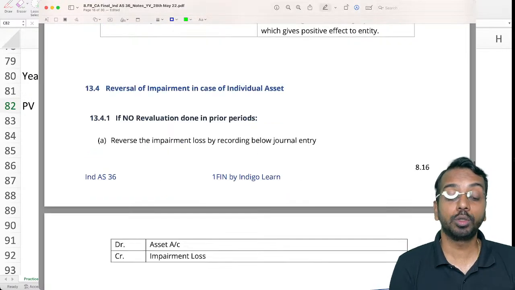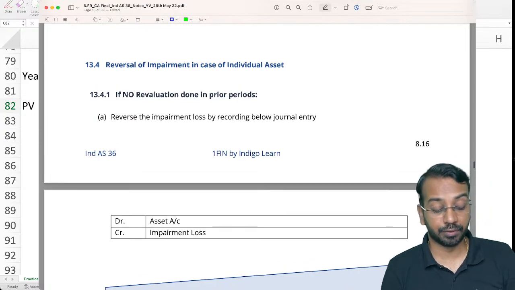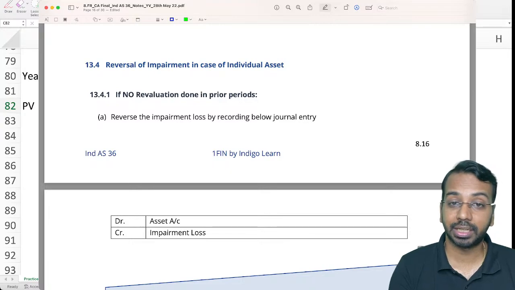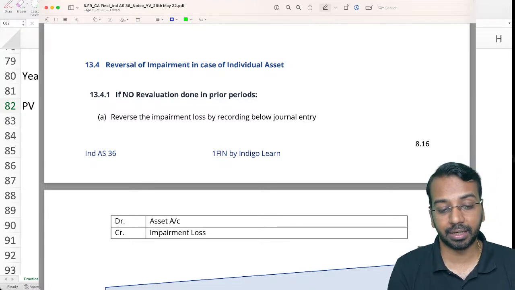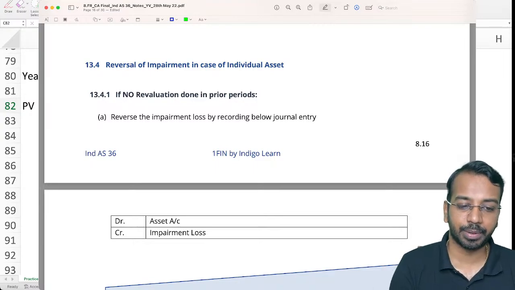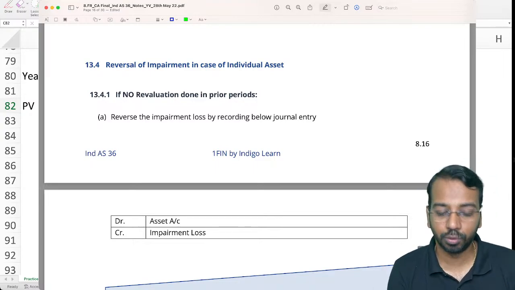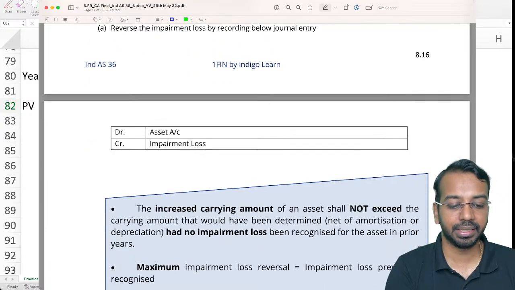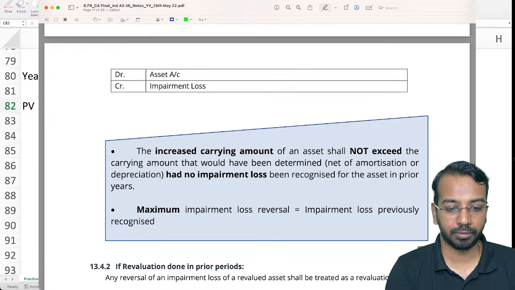Now, how do we account for impairment reversals? See, when there was an impairment, we said if it is not a revalued asset, we will take it to P&L, correct? Now here also, you will reverse the impairment loss by increasing the asset value and crediting the P&L.